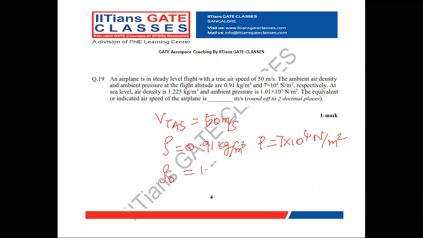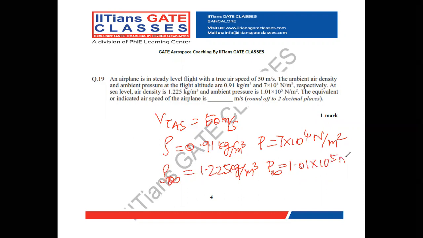So sea level density is 1.225 kilogram per meter cube, and sea level pressure are represented by infinity, free stream. So at sea level condition, which is represented by infinity, P infinity is 1.01 into 10 power 5 Newton per meter square. The relation between equivalent airspeed and true airspeed is given as equivalent airspeed equal to root of rho by rho infinity into true airspeed.